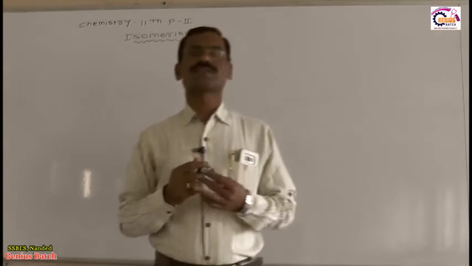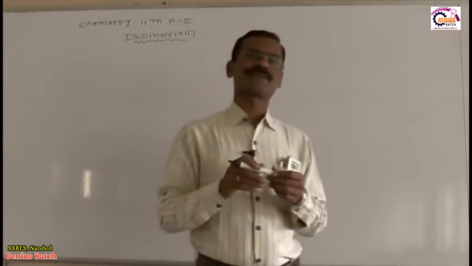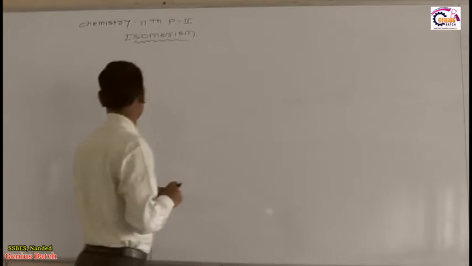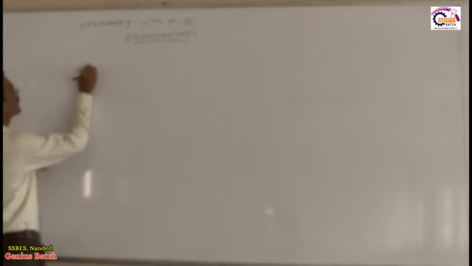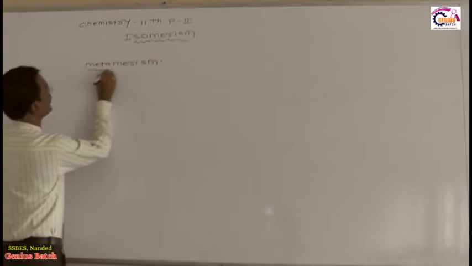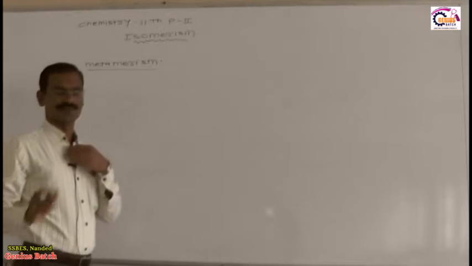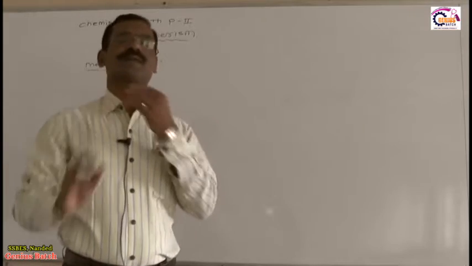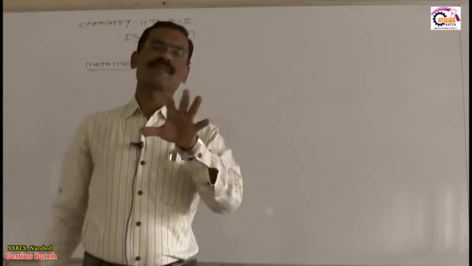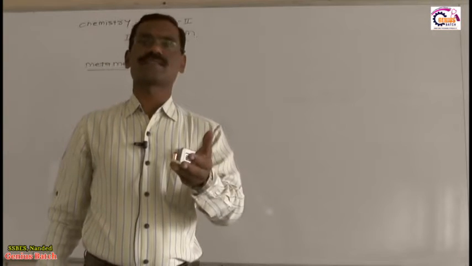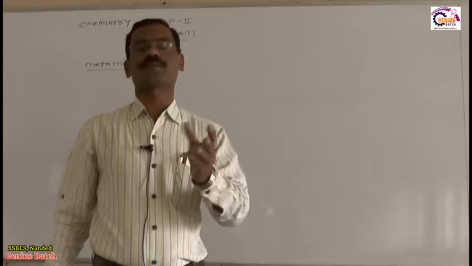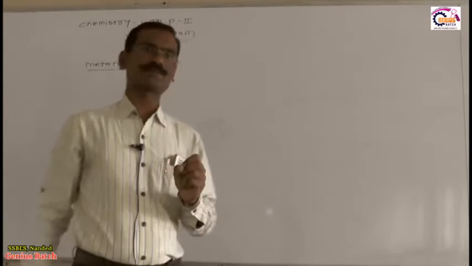Now today I am going to discuss with you the next type of isomerism, called metamerism. What is the meaning of metamerism, and what are the important aspects related to it? Metamerism is a part of isomerism. How do we define this? First, see which functional group is capable of showing metamerism. Metamerism is only possible in a functional group which has polyvalency or multivalency. What does polyvalency or multivalency mean?